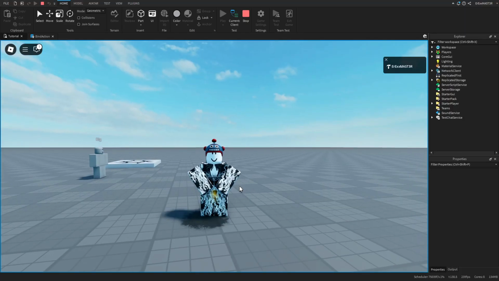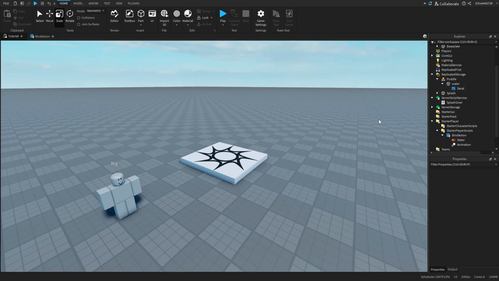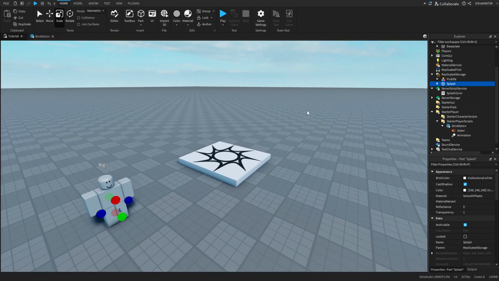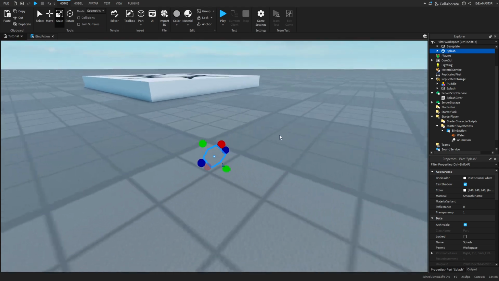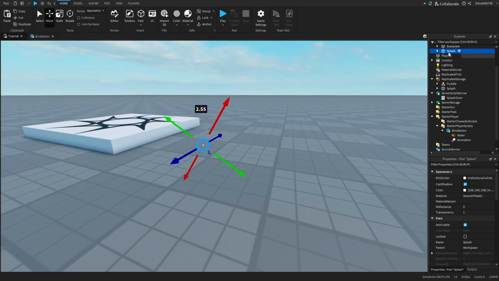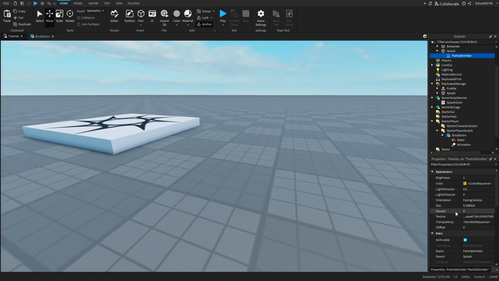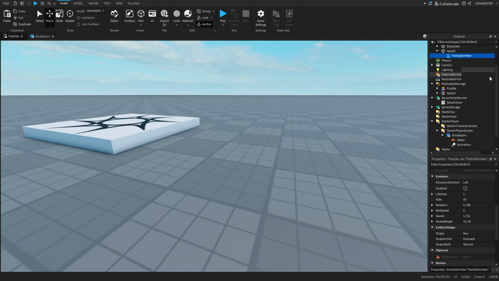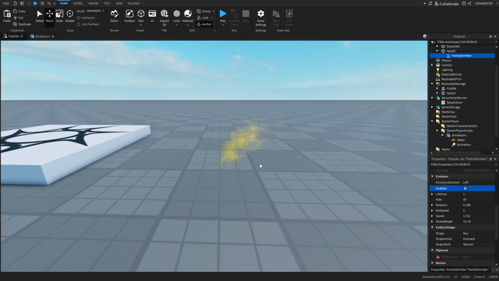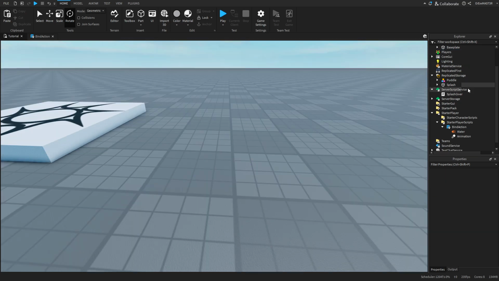So let's see the script, how I made this. First of all, I added this splash, which I'm just gonna copy inside the workspace. This is just a tiny part. It's currently not enabled, but it's basically this particle effect. I'll delete that for now.